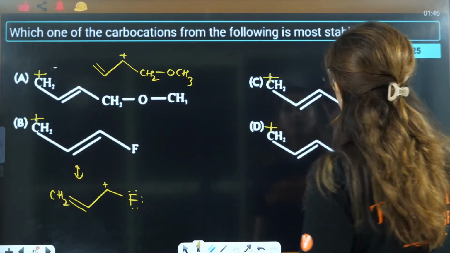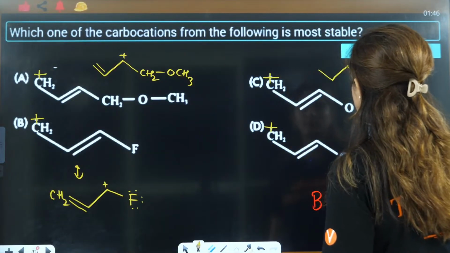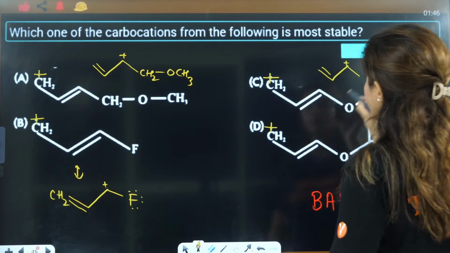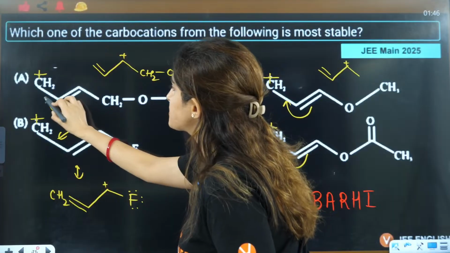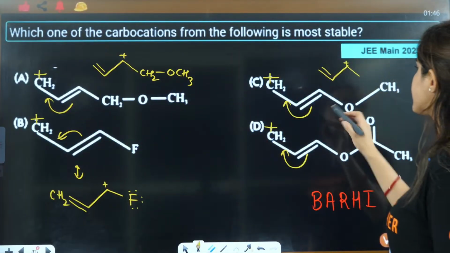Here if you see, this will be 1, 2, 3, double bond here, positive. This bond is shifted here, this bond is shifted here, this bond is shifted here, this bond is shifted. That's how you are going to answer this, right?